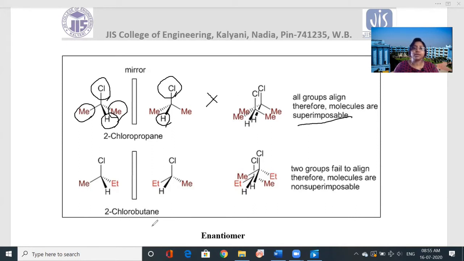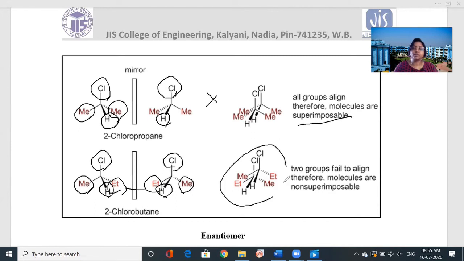But in the next, you see 2-chlorobutane. Here the chlorine is similar after we take the mirror image, and hydrogen is also similar, but here is a methyl and here is an ethyl group. So these two groups are non-superimposable.